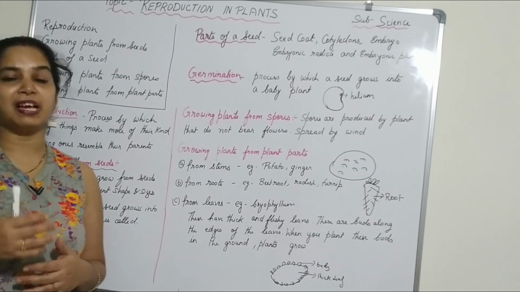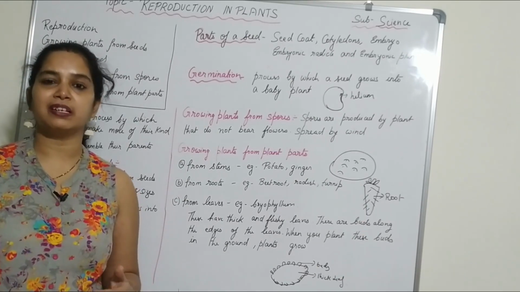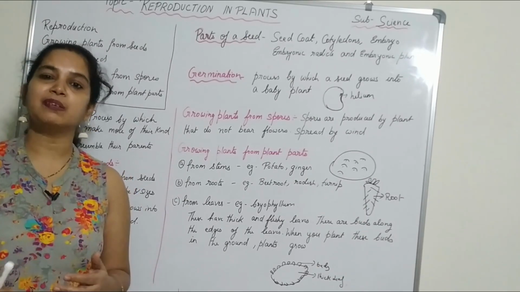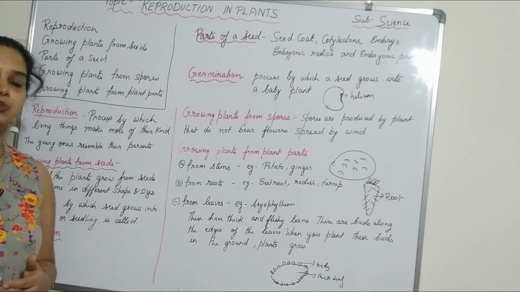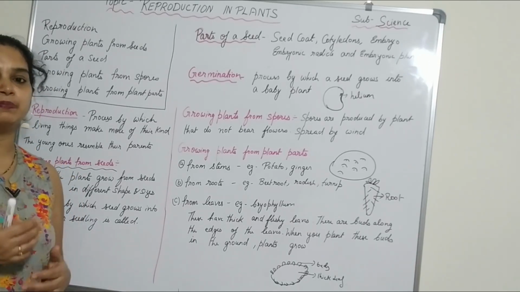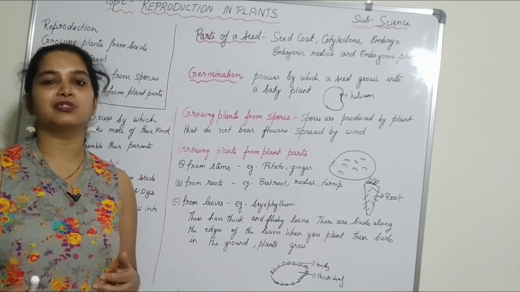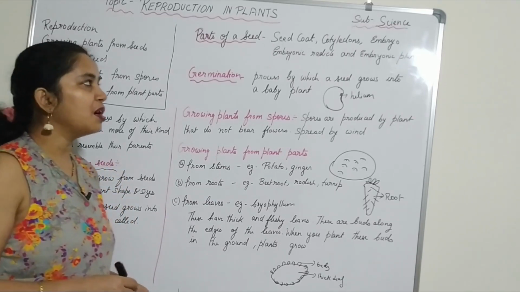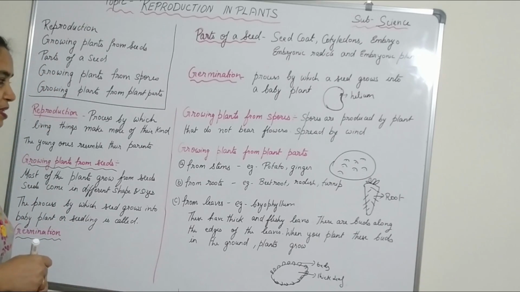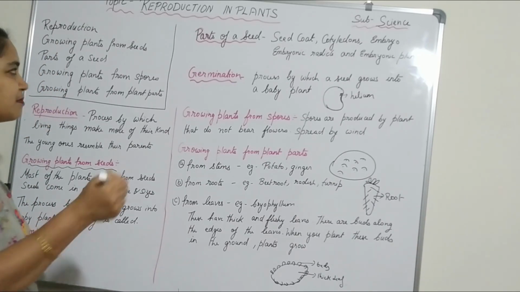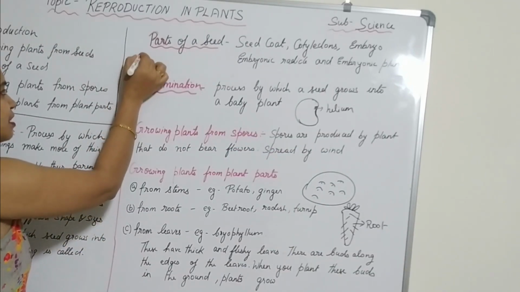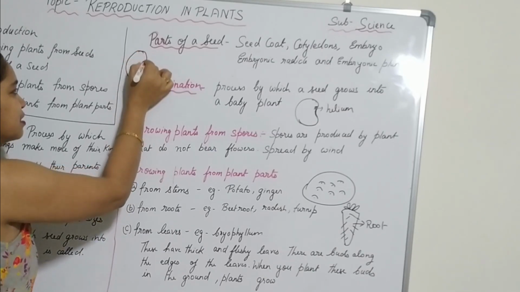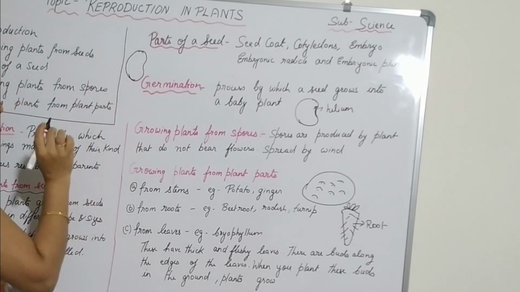So if any of the conditions is not there, the plant will not grow. The seed will be dormant, and it will not grow into a new plant or a baby plant. Now coming to the parts of the seed, you might have seen the seed. Yes, the seed of a rajma. You can see the seed of a rajma is like this.